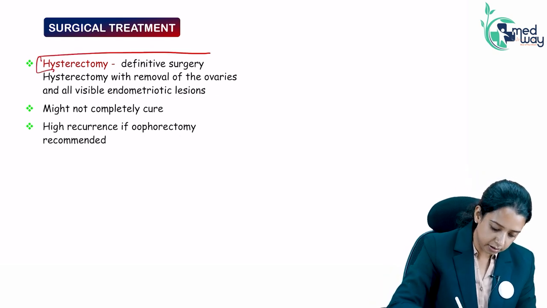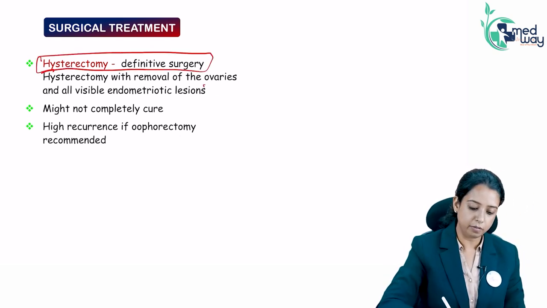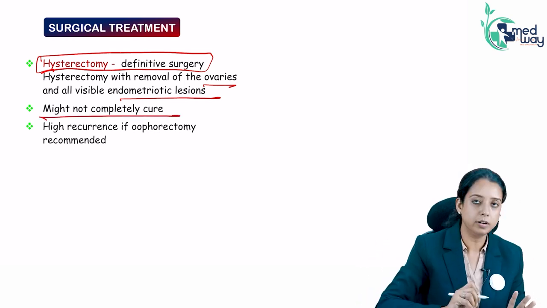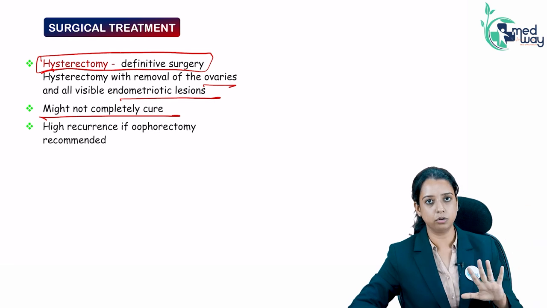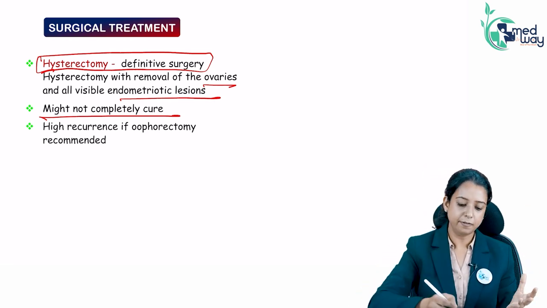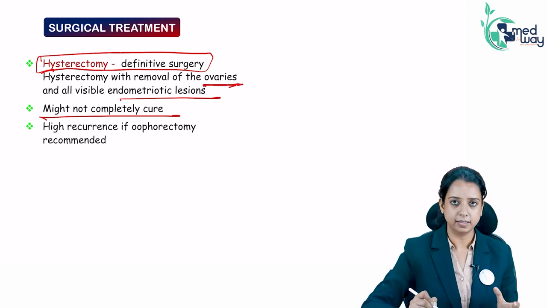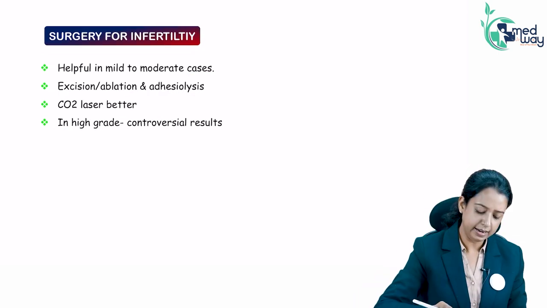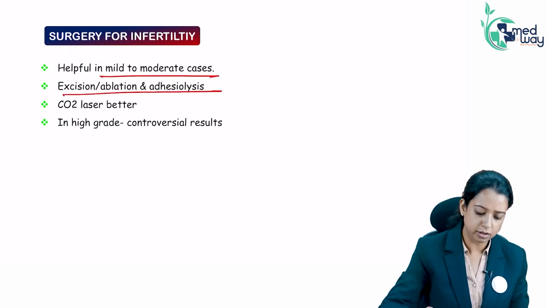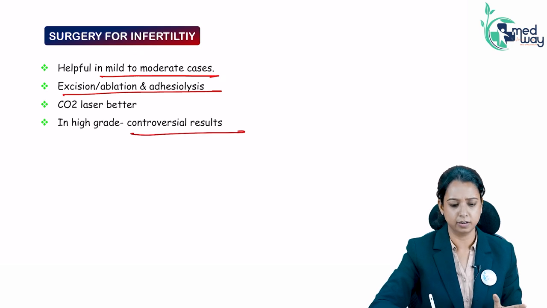Hysterectomy is the definitive surgery. Remove the uterus, the ovaries and all the lesions; that is the definitive surgery. But again, it might not completely cure. There might be lesions in the peritoneum which you have left, and they might start flaring up again. But if you have removed the ovaries, the chances are they will not flare up. In case of infertility also, if it is mild or moderate, ablation and adhesiolysis might help, but the results are very controversial.